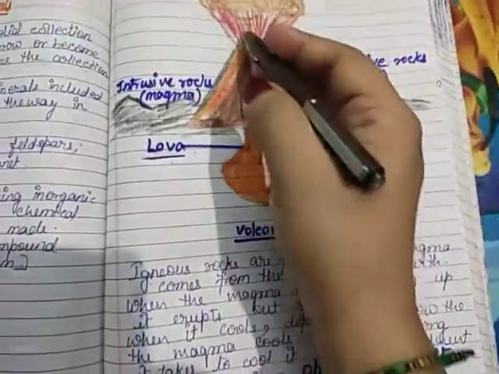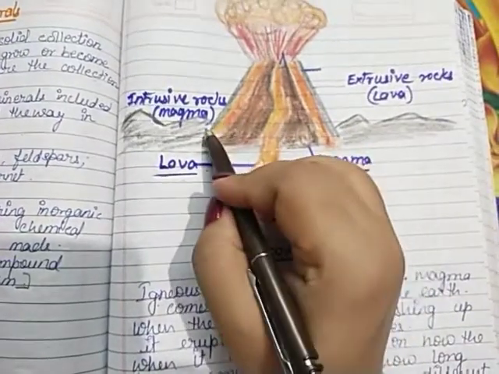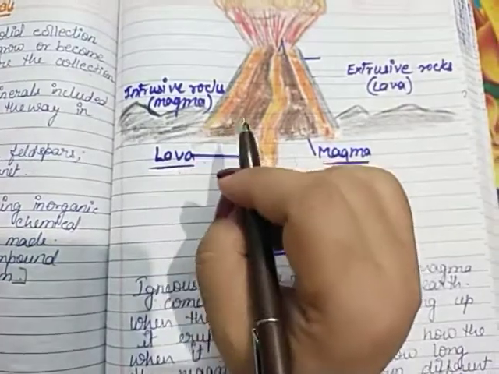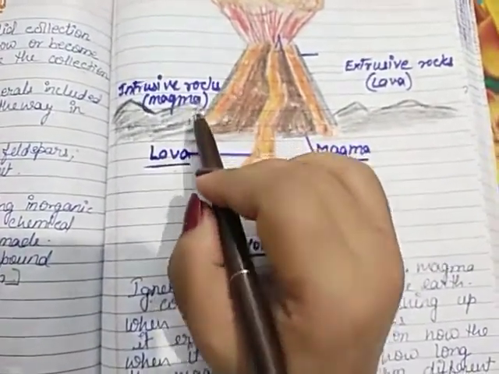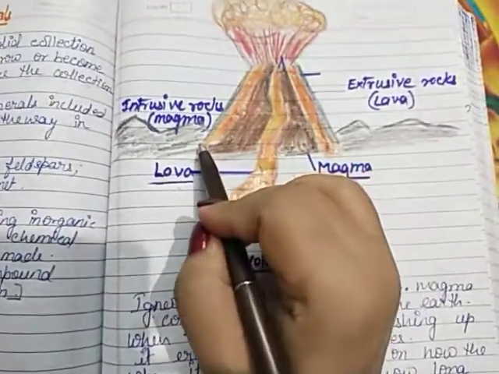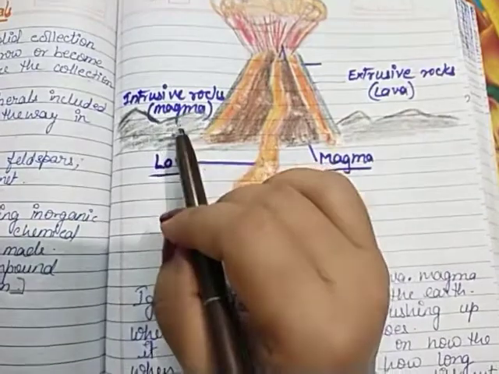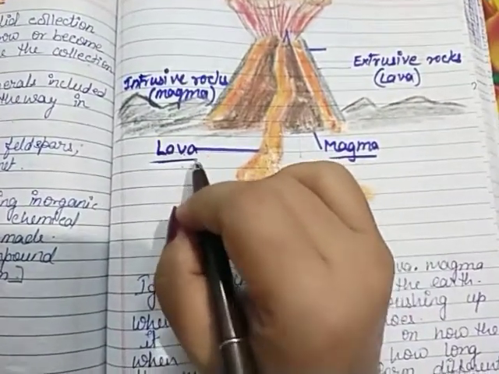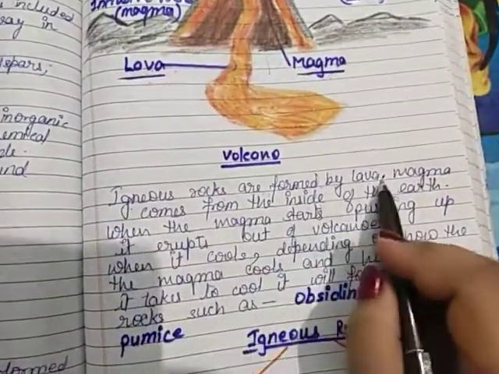When this lava comes out from the volcano, it cools after some time and becomes harder. These rocks, which become cooler and harder after the volcanic eruption, contain small grains or granules of minerals.